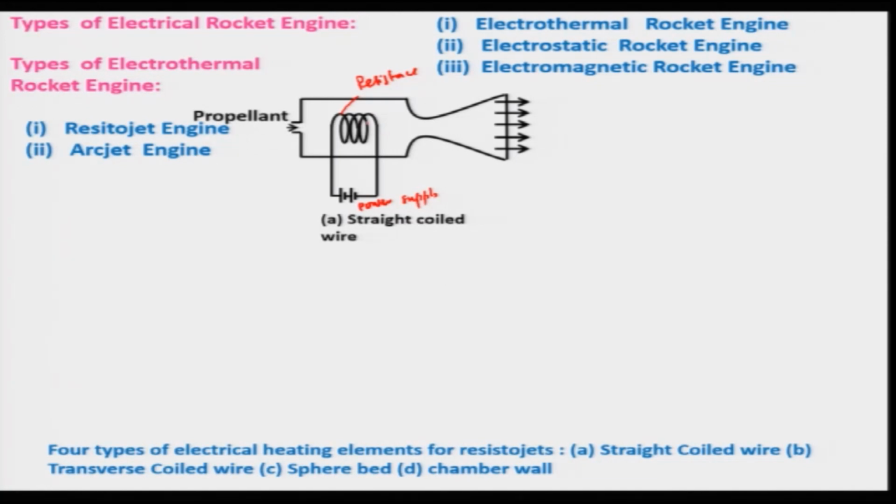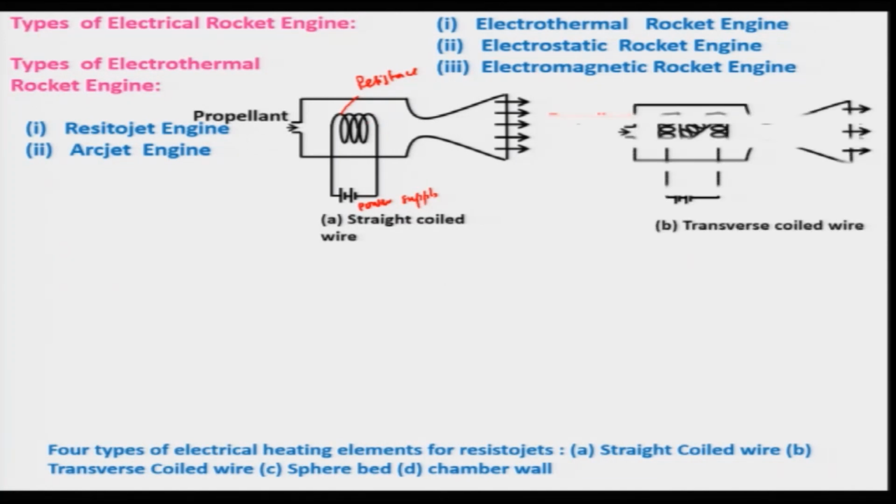Therefore, people have used another one, known as the transverse coil wire, where not only in the transverse direction but also in the perpendicular, radial direction the coil is placed, such that a more uniform thermal distribution can be achieved at the inlet of the nozzle.